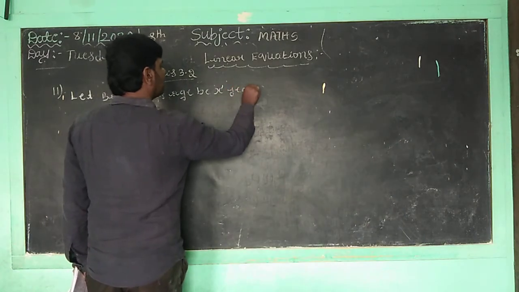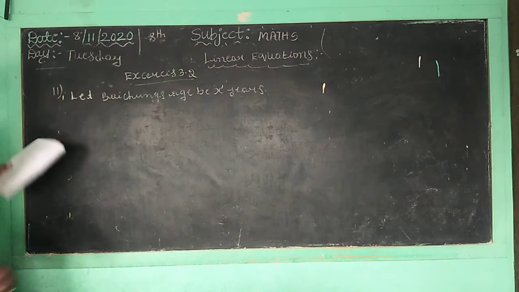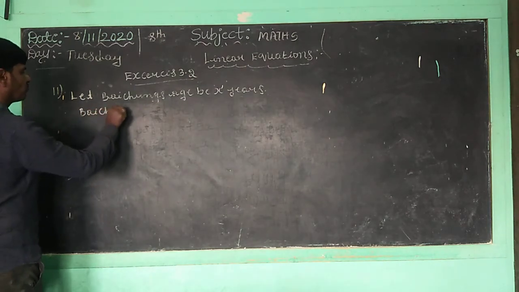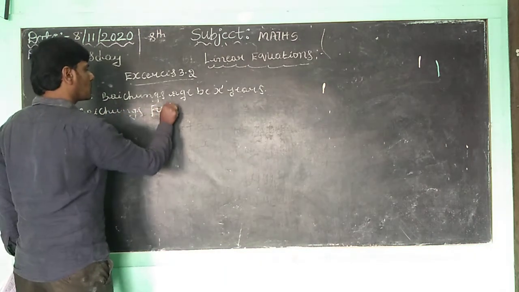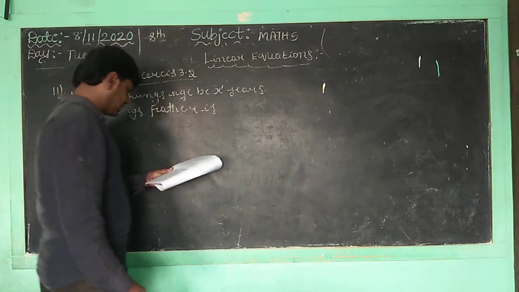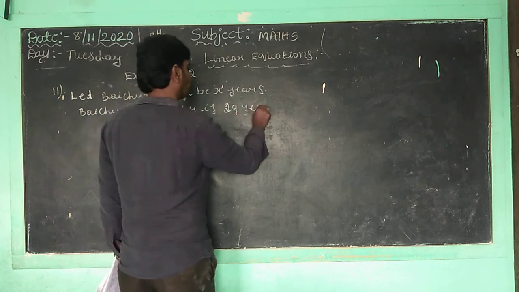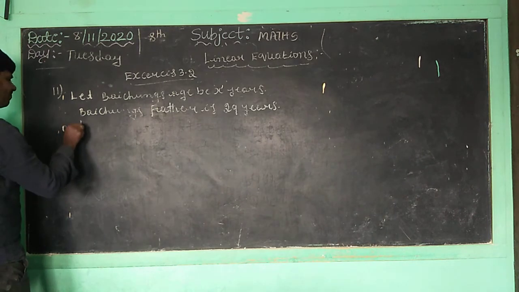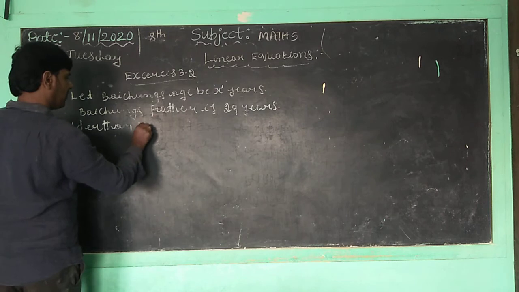Correct, children? And given the condition, Vaichung's father is 29 years older than Vaichung.